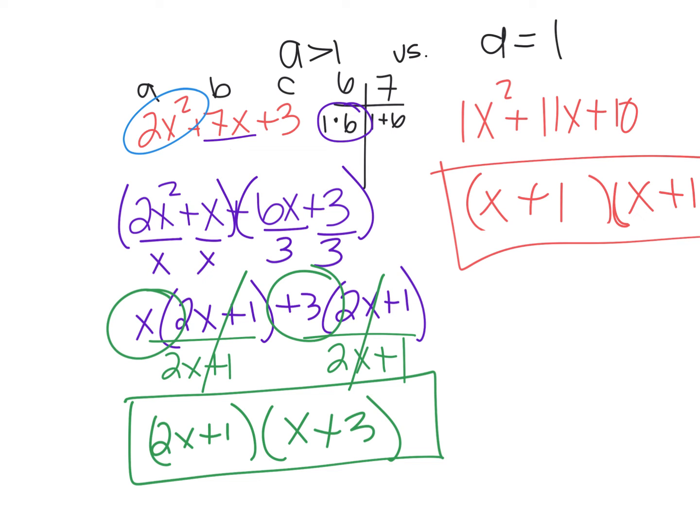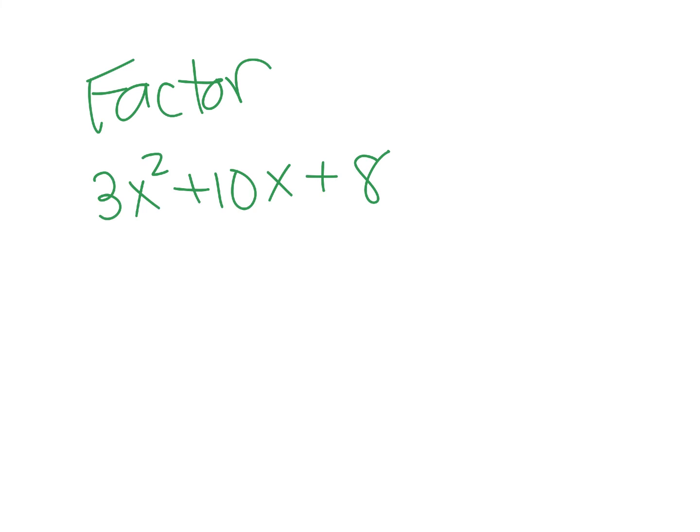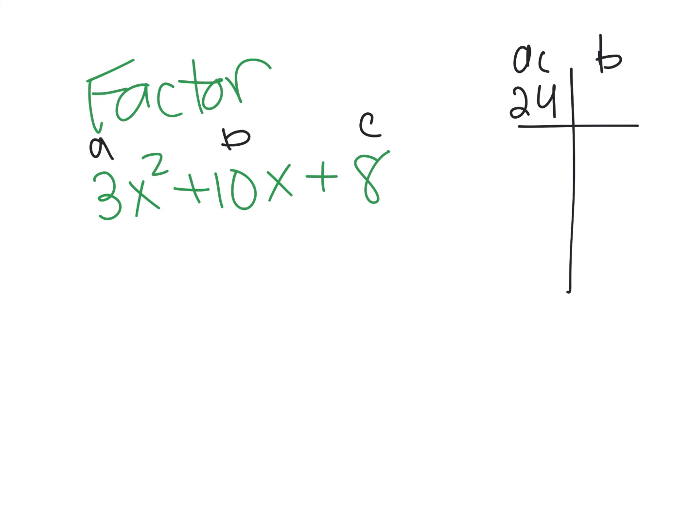Let's do another one. Let's factor 3x squared plus 10x plus 8. So a is not 1, so I know I have to do the long method. I'm going to have to factor by grouping. So if I look over here at this little table, I like to make my table, I like to show my thinking. I want factors of a times c that add up to b. So this is a, this is b, and this is c. 3 times 8 is 24, and b is 10. So what are factors of 24 that add up to 10? Well, that's 6 and 4.